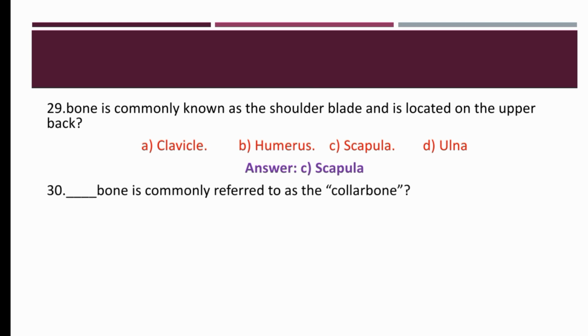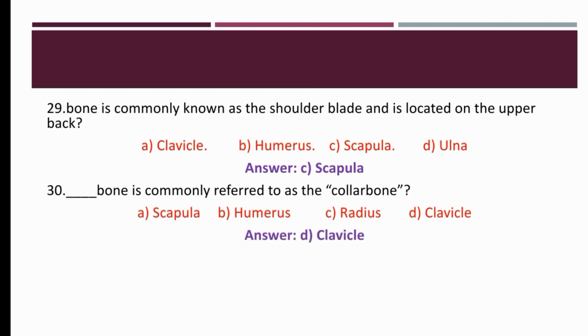Dash bone is commonly referred to as the collarbone: scapula, humerus, radius, or clavicle. Right option is clavicle. Clavicle bone is commonly referred to as the collarbone.